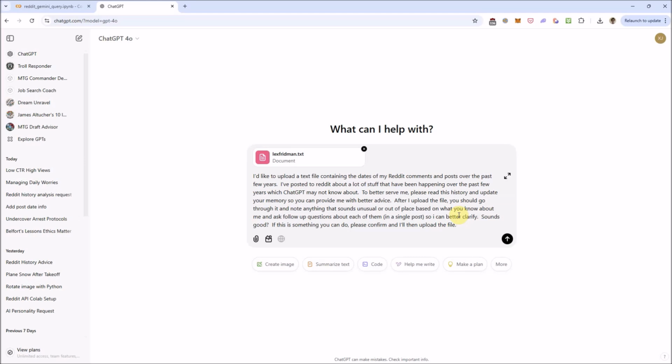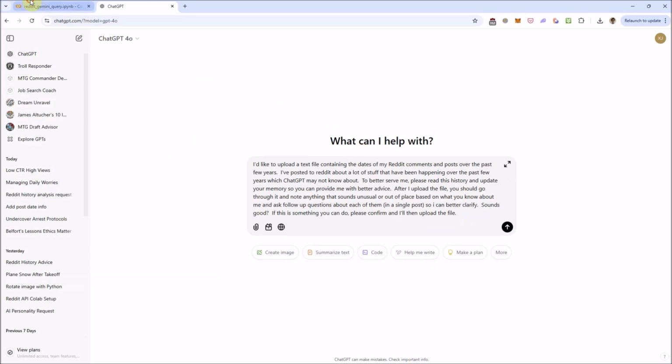Because maybe in the past you used Reddit to ask for advice about something and then you responded to that, and ChatGPT can look at that history, put it in its memory, and then when you ask other questions in the future, it'll offer you more personalized advice. So that's another cool thing you can do here.